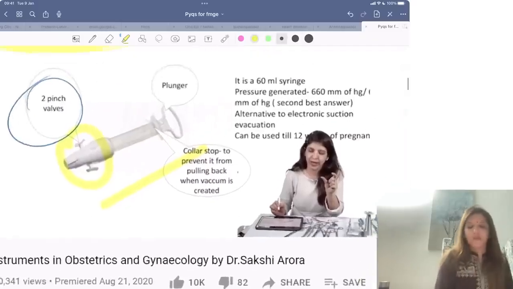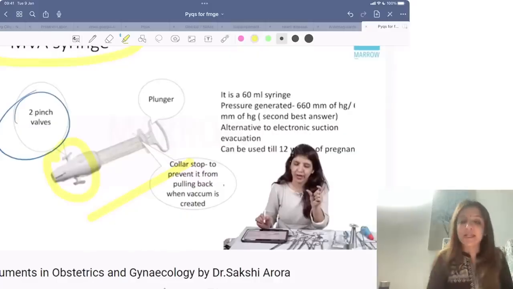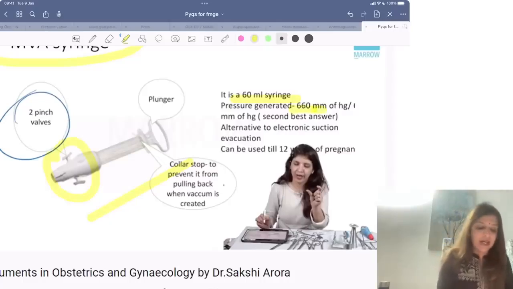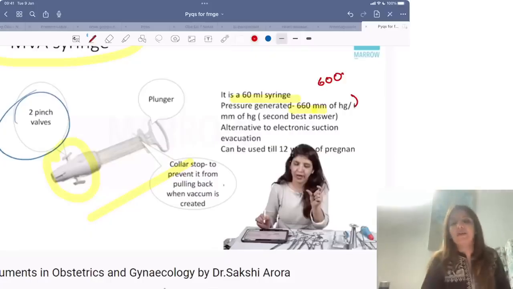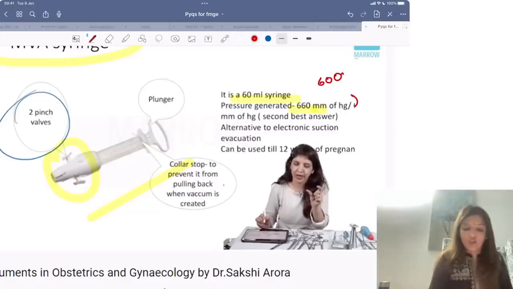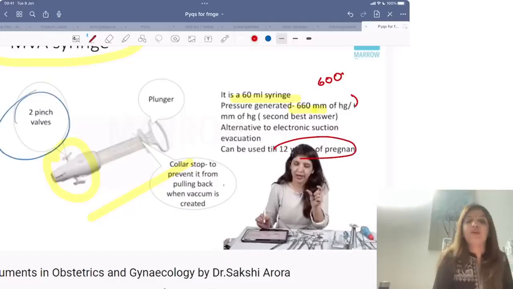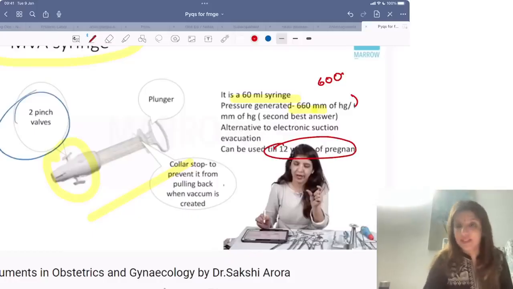Manual vacuum aspiration syringe की capacity is 60 ml. प्रेशर जो ये सिरिंज जनरेट करती है, best answer is 660 millimeters of mercury. If 660 is not given, then the second best answer is 600 millimeters of mercury, right? और इस सिरिंज को हम till 12 weeks of pregnancy use कर सकते हैं.